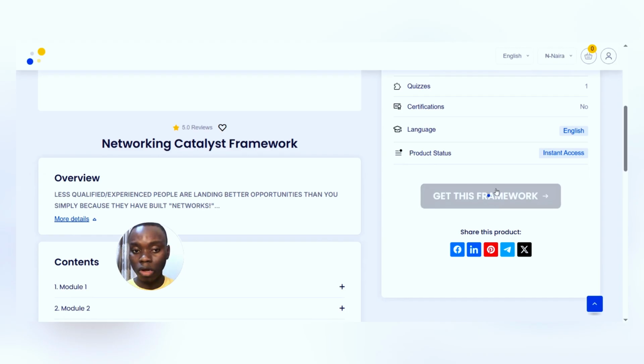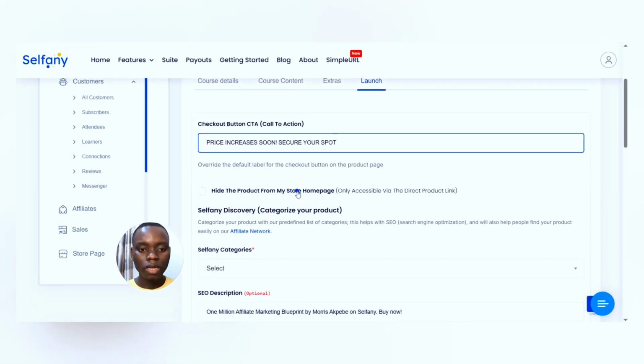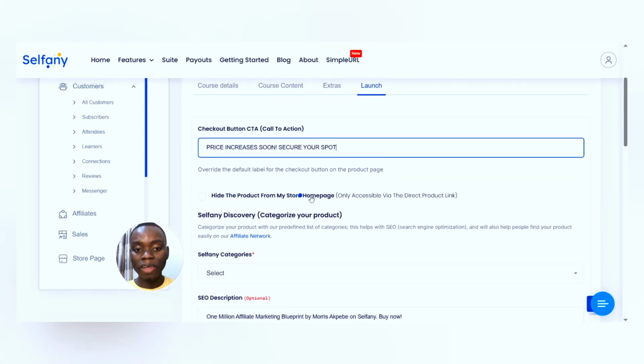So whatever you want to show on this button, that's what you should type here as your checkout button CTA. It depends on what you want to write, but it should not be too long. Even this that I wrote here is actually very long, but something like this shouldn't really be longer than this.